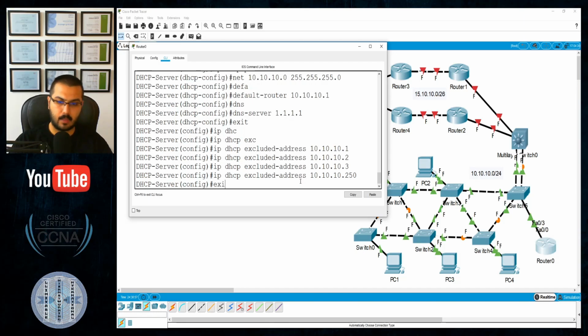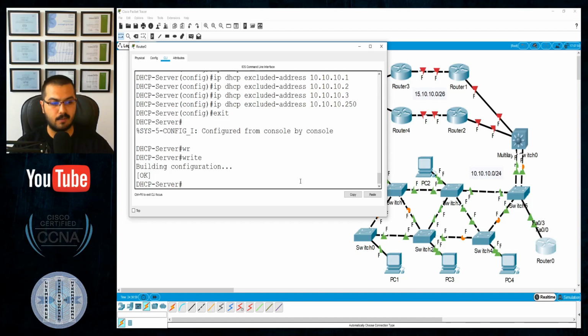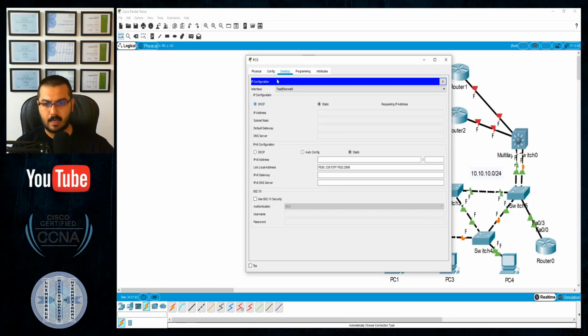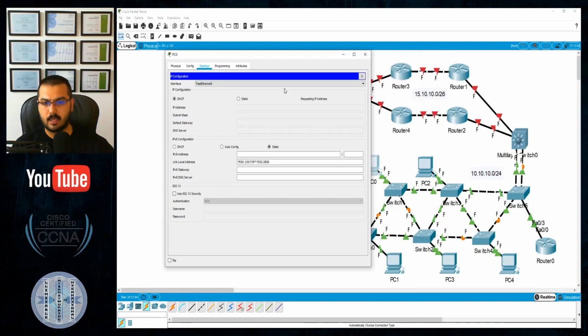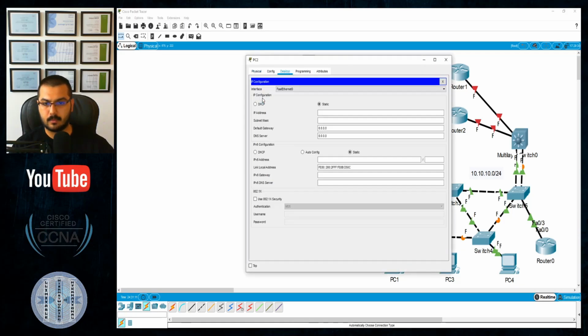That would be good, and I believe I can write my config or save my config, because no further things are needed in this device. Okay, let's test our config. If this device will receive an IP address, subnet mask, DHCP, and DNS. Yep, 10.10.10.4, because 1, 2, 3, and 250 are excluded. Correct subnet mask, correct gateway and DNS, all of them. The second one, a DHCP request.